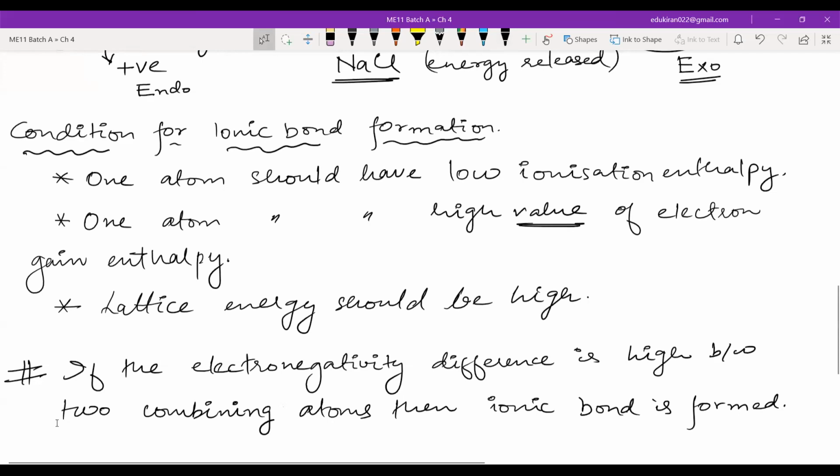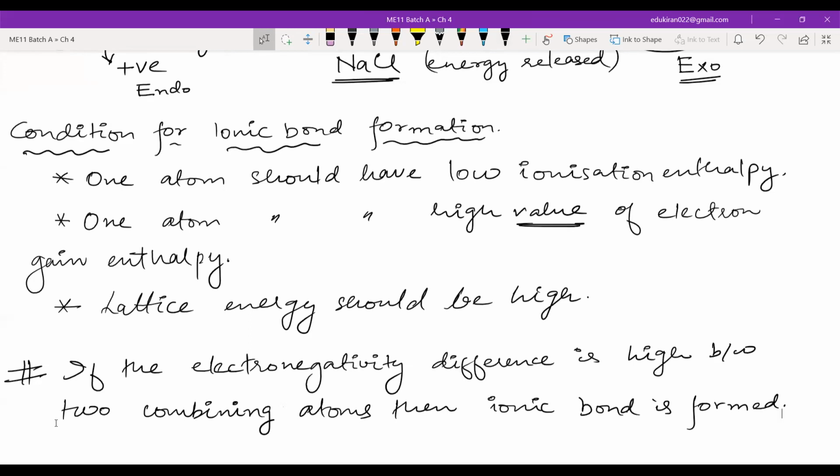Now, how will you know the electronegativity? Will you have those electronegativity values? No. What you have is the periodic table and the electronegativity trend. That is something that should be present in your mind. You should have a relative idea of where these elements are present, and then you can also know the trend of electronegativity.